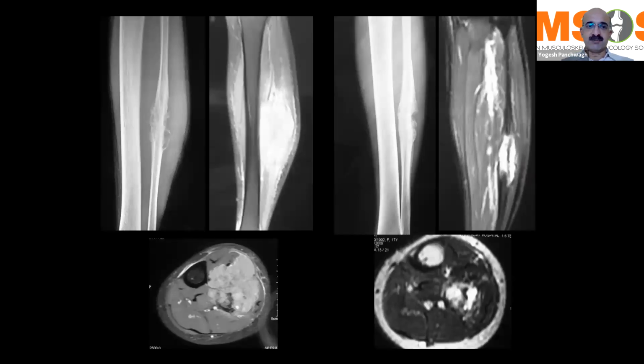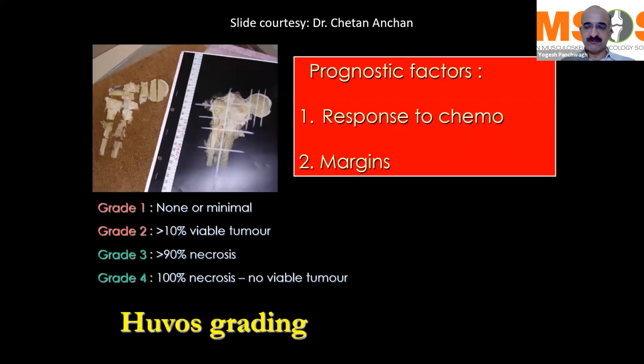And this is another example, again an Ewing sarcoma of the mid-third of the fibula. On the left-hand side, in the axial section on the MRI, you can see that it's a huge mass which is affecting the mid-third of the fibula. And after giving chemotherapy, the mass has shrunk to a very big extent. So that's the amount of change that chemotherapy does.